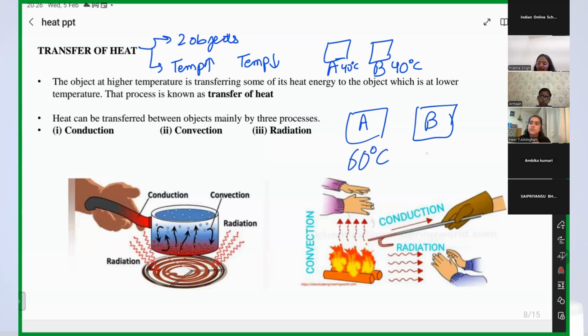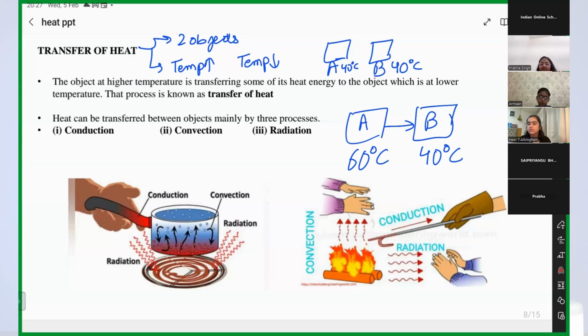If I have object A and object B, the temperature of object A is 60 degrees Celsius and the temperature of object B is 40 degrees Celsius, then will heat transfer from A to B or B to A? A to B. Why? Because the temperature of A is greater and the temperature of B is less. Until what time will the heat get transferred from A to B? Until both are the same. Yes, very good, Arman. Until the temperature of both becomes the same. Got it?